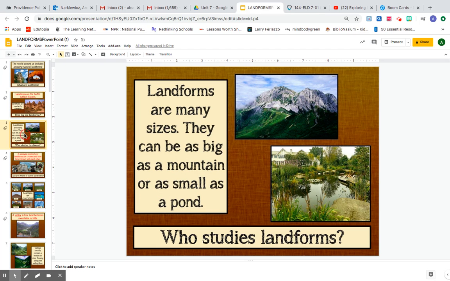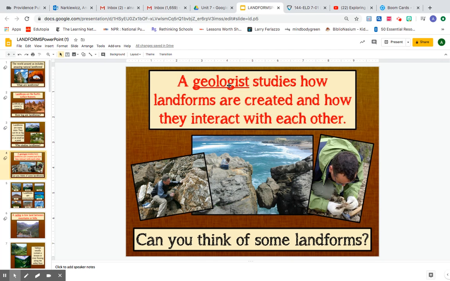There are many sizes, and a landform can be a mountain, which you know from your vocab word. This is a mountain. Or it can be a pond that looks similar to this. You also had the word pond as a vocab word before. A geologist, who is this person? These people are all geologists.